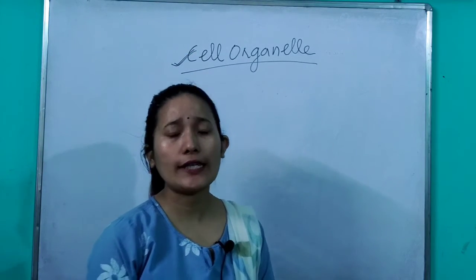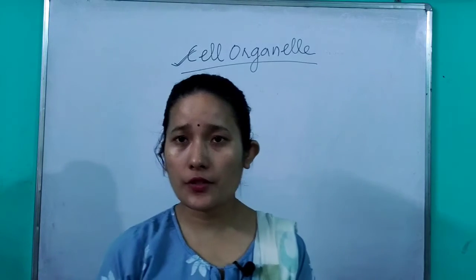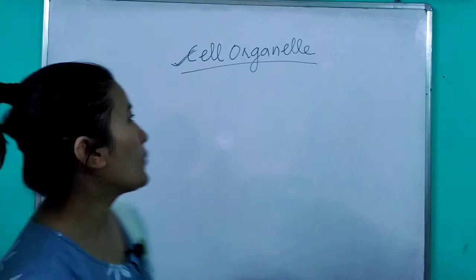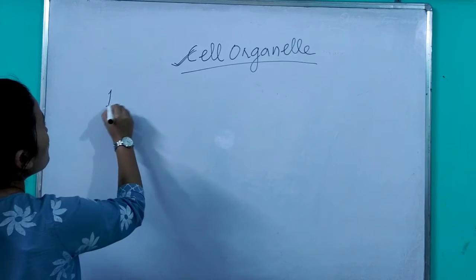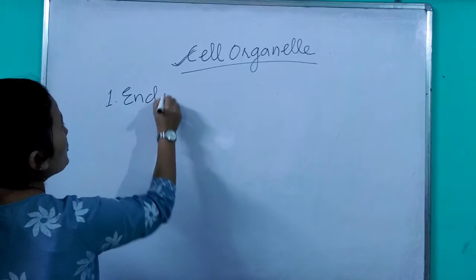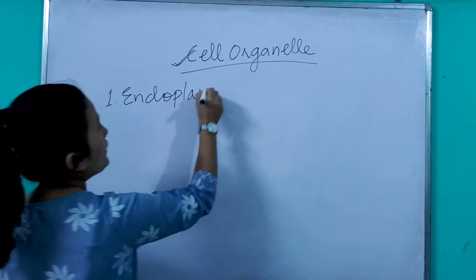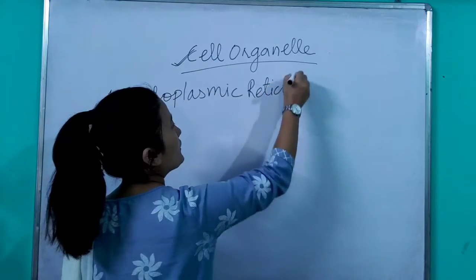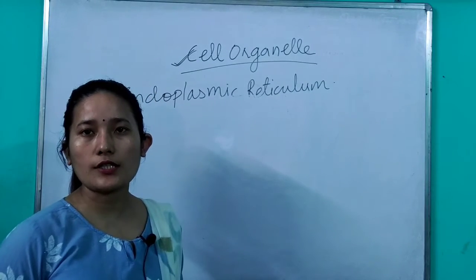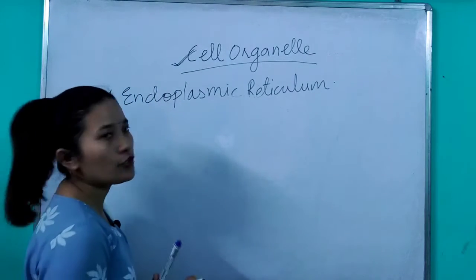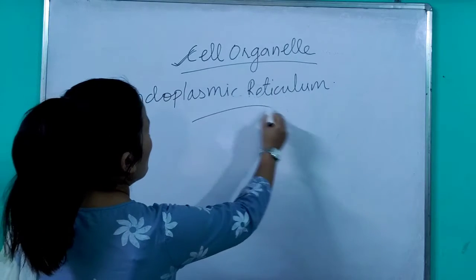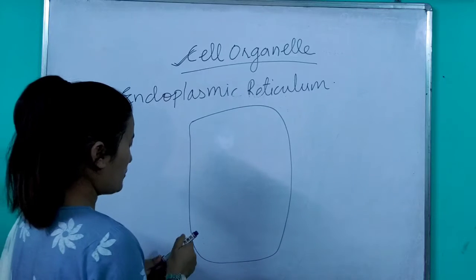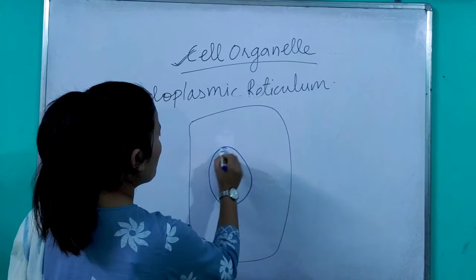So we will be discussing in detail the different types of cell organelles that a cell has and their functions. What are the different types of cell organelles? First one is your endoplasmic reticulum. Where is the endoplasmic reticulum present? First, this is your cell, an animal cell. The animal cell has a nucleus in the central region.